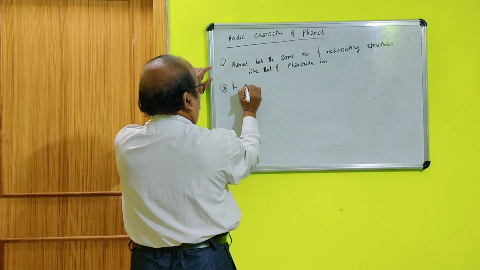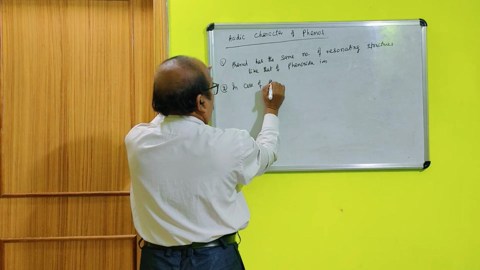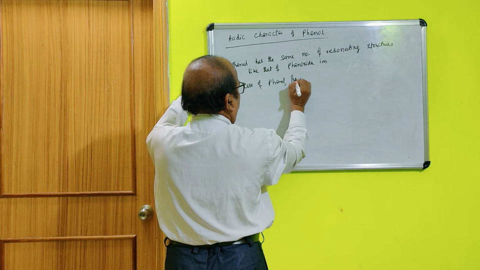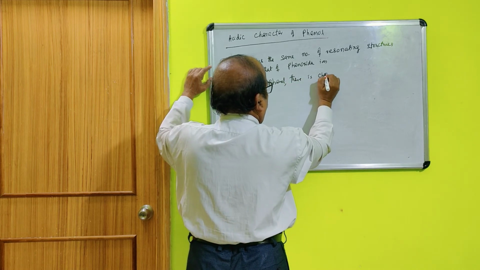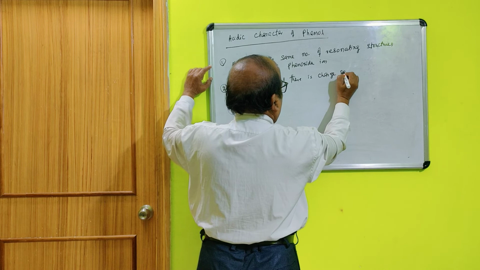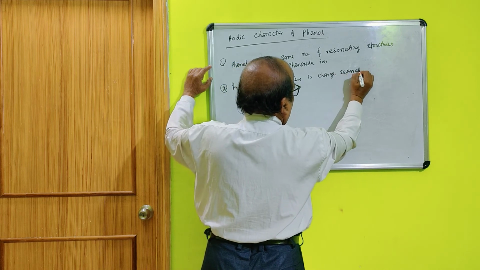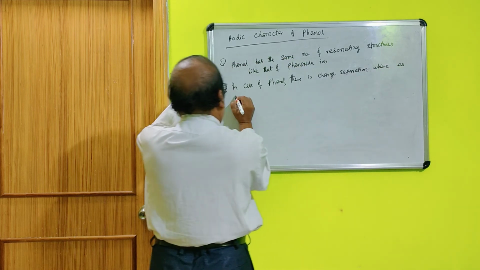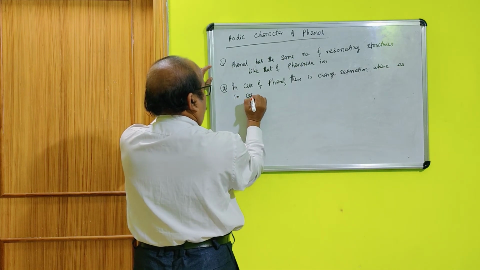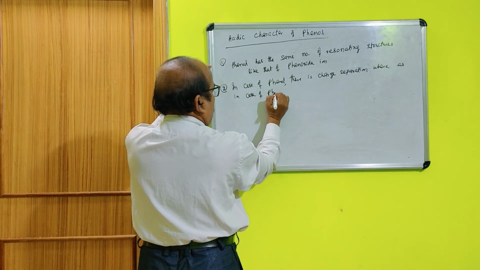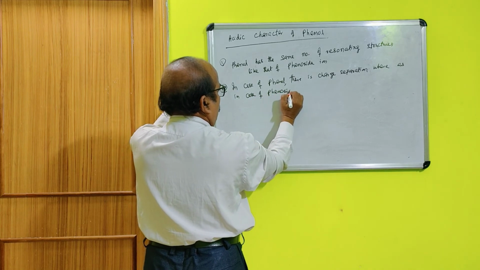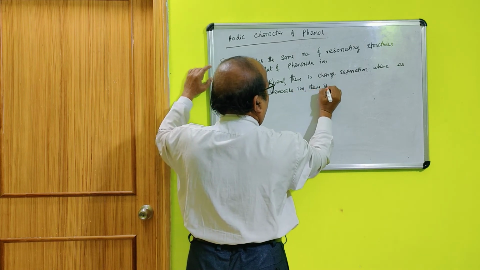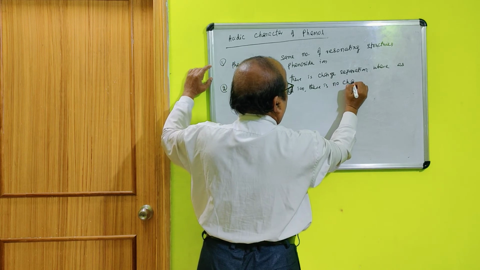In the case of phenol, there is charge separation, whereas in the case of phenoxide ion, there is no charge separation.